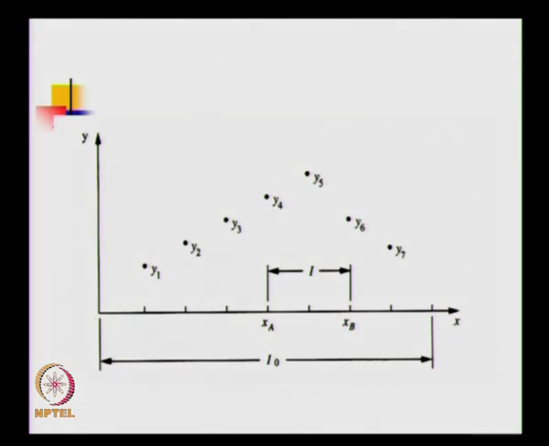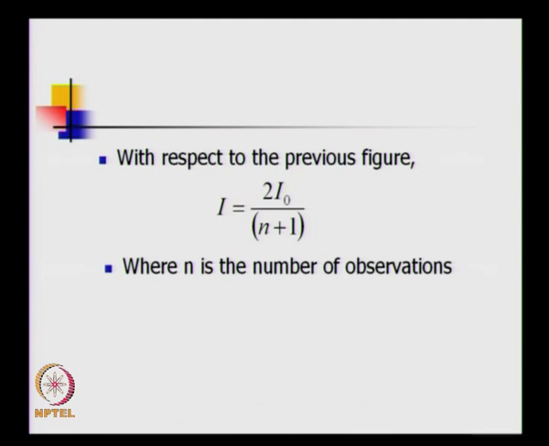So this is basically a very simple depiction of how to use the 2-point method. You can see that the function is increasing, it is monotonic. So I can only say that the optimum lies somewhere between x4 and x6. I cannot say that it is left of x5 or the right of x5, but I am sure that it is lying between a and b or x4 and x6. So with respect to the field, that was an exhaustive search, equal interval, 2 I naught by n plus 1 or I naught by (n plus 1) by 2. So (n plus 1) by 2 is the RR of this algorithm.